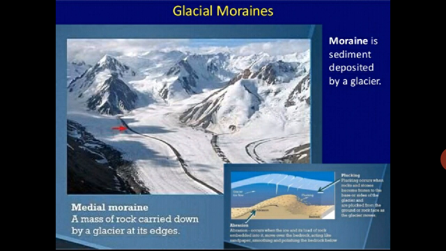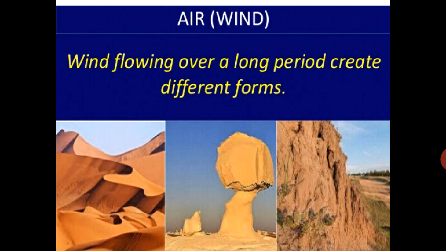Now glaciers are there, and glaciers means big ice. After that, air and wind. Wind flowing over a long period creates different forms.